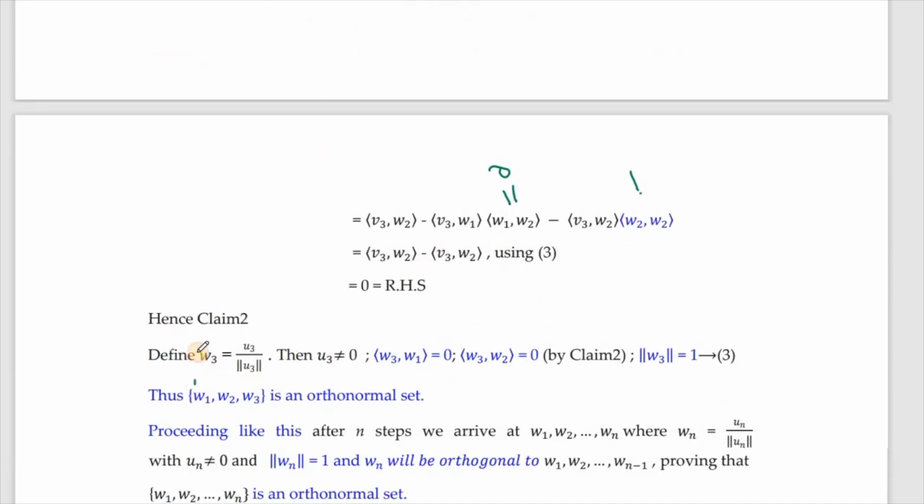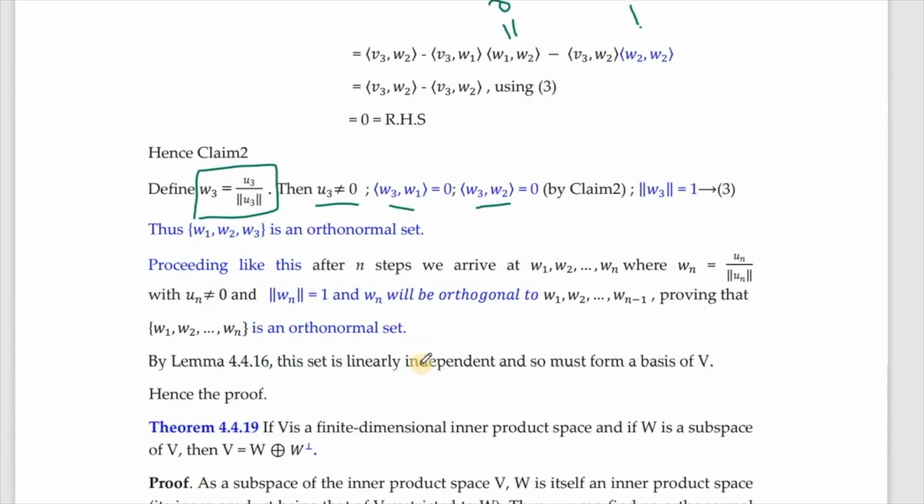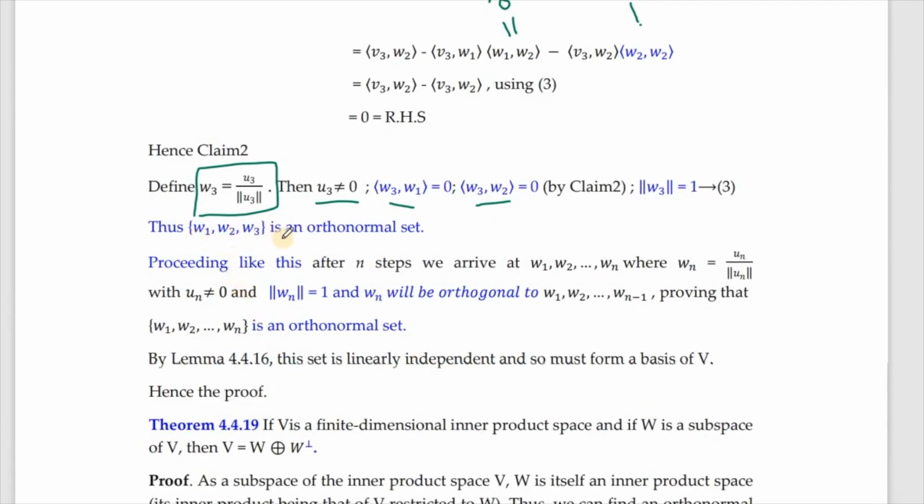So now if we describe our W3 as U3 by norm U3, we have U3 non-zero by the previous claim, and these two are inferences. So we have norm W3 also to be 1. It's very obvious. So what we get is W1, W2, W3. This set is an orthonormal set.